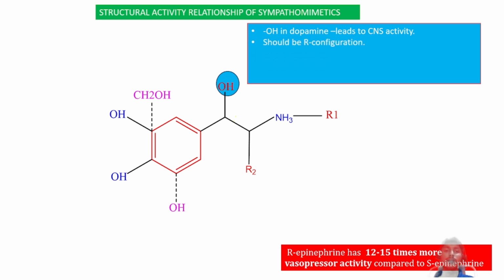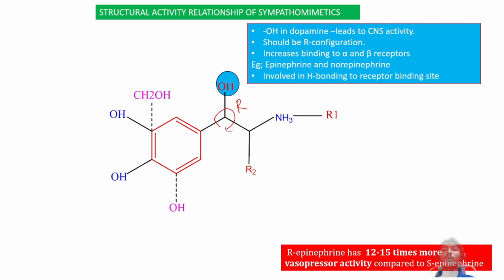The configuration here should be R configuration. Okay, this OH group increases the binding to the alpha and beta receptors. Examples of OH group containing drugs are epinephrine and norepinephrine. Next, it is involved in hydrogen bonding to the receptor binding site, which means it will form a hydrogen bond with the receptor.